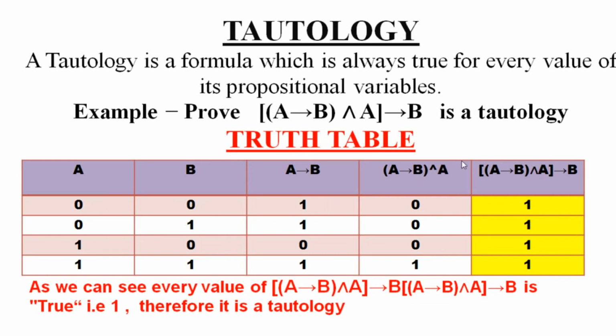Now this entire thing implies B. You have to check this column and this column. 0, 0 will give you 1, 0, 1 will give you 1, 0 and 0 will give you 1, 1 and 1 will give you 1. Implies means true, false, false. In all other cases it is what? True. Therefore this is a tautology.